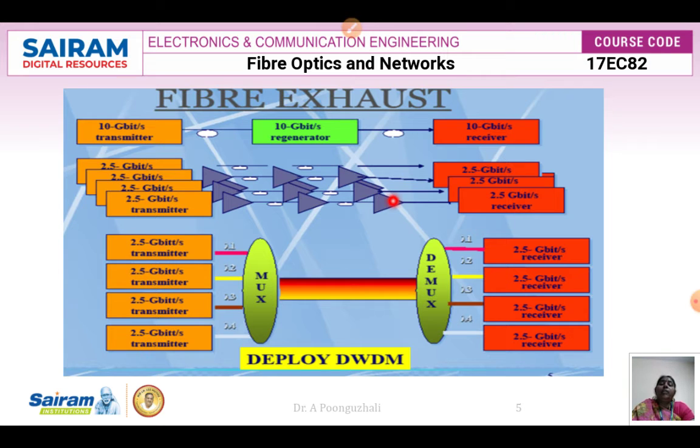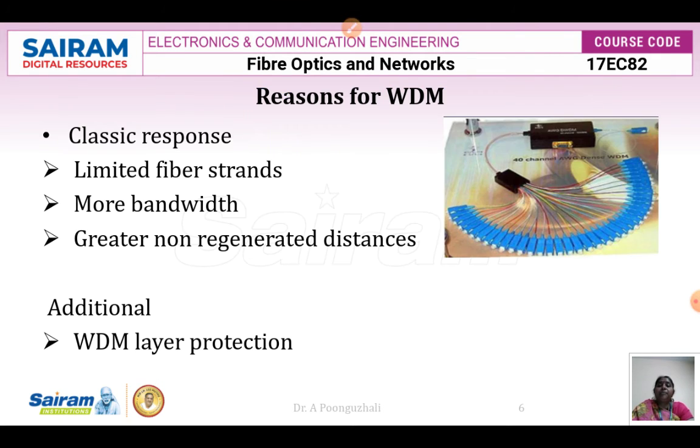So what we did is we went for dense wavelength division multiplexing. By going for dense wavelength division multiplexing, all these 2.5 gigabits per second transmitters are going to be multiplexed, and all these are going to be sent as different wavelengths along the fiber, and at the receiver side we are going to have a demultiplexer which is going to separate out the signals and send them to the respective receivers. So in this case I don't want to use an amplifier in the middle, and at the same time it can be transmitted to a longer distance. Only at the input side I need a multiplexer, and at the output side I need a demultiplexer.